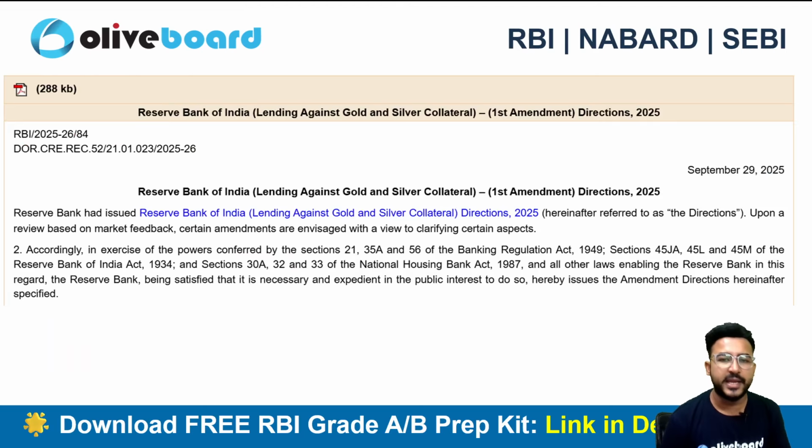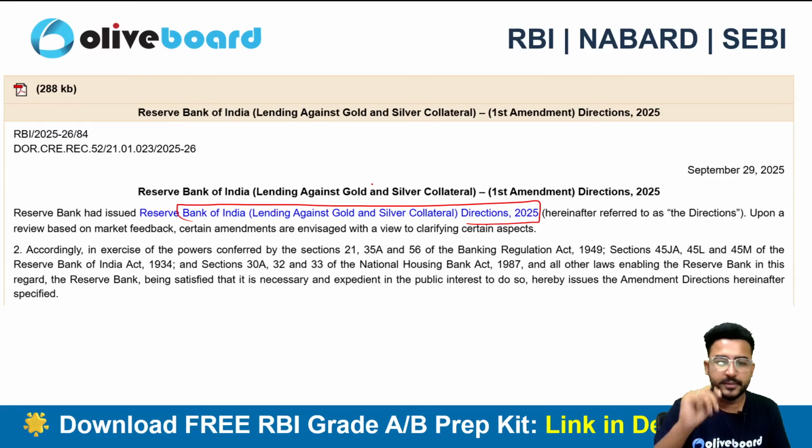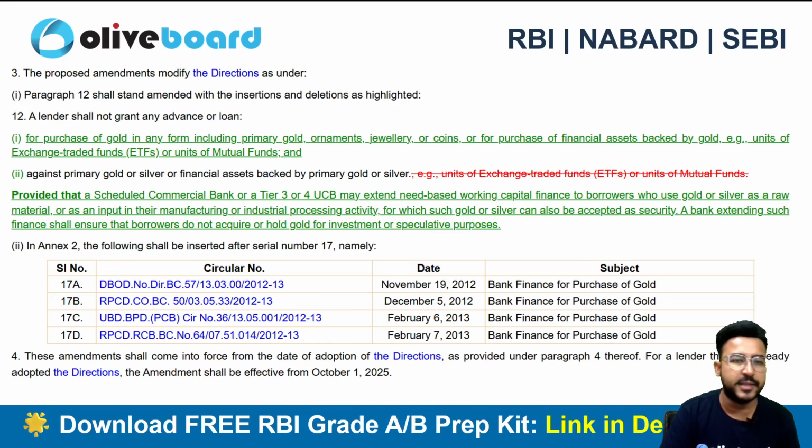Next one is your lending against gold and silver collateral amendment. This is the first amendment in this particular direction. The lending against gold and silver direction was released in 2025 only, and there is a particular amendment in this direction. What is the amendment?